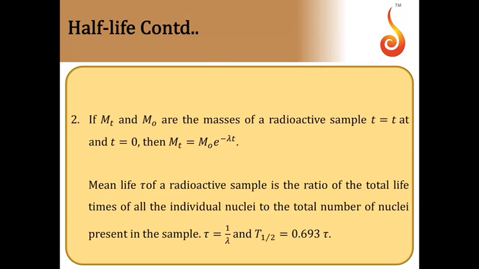In terms of mass, if you express decay law, it will be m t is equal to m naught e to the power minus lambda t. In addition to half-life, we will define the mean life of the sample. It is the ratio of total lifetime of all the individual nuclei to the total number of nuclei present in the sample. It can be proved that mean life tau is equal to 1 by lambda. So t half, the half-life, is 0.693 by lambda. You can write that as 0.693 tau. This is the relation between half-life and mean life.